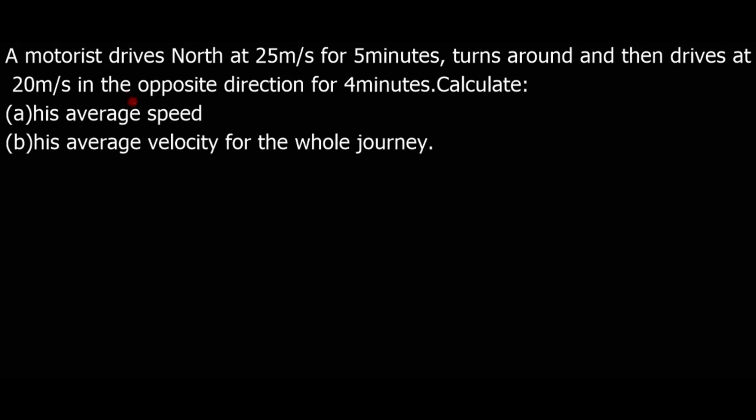And then this one: a motorist drives north at 25 meters per second for 5 minutes, turns around and then drives at 20 meters per second in the opposite direction for 4 minutes. We have this situation, this car goes up because it says north, and it goes at a speed of 25 meters per second, and its time is 5 minutes.